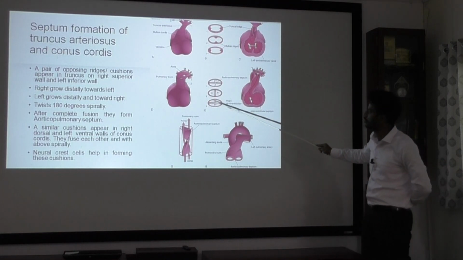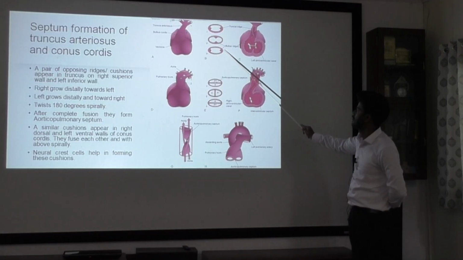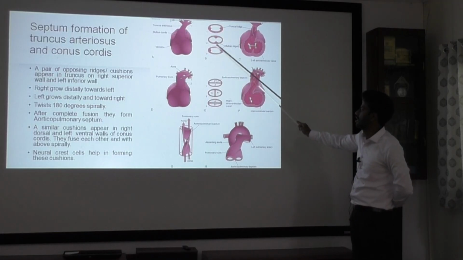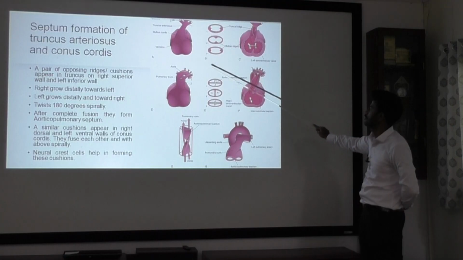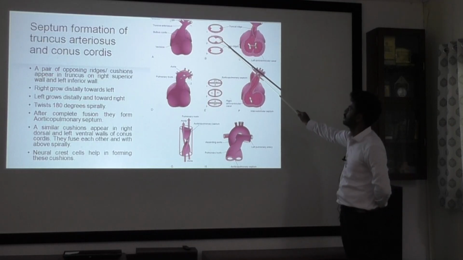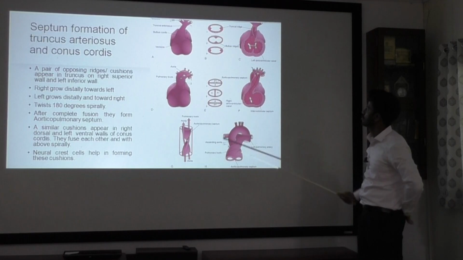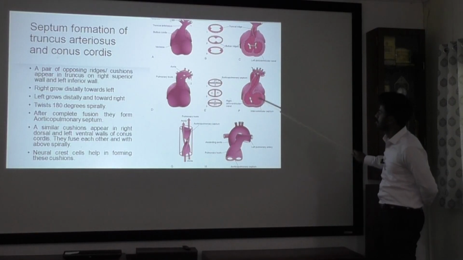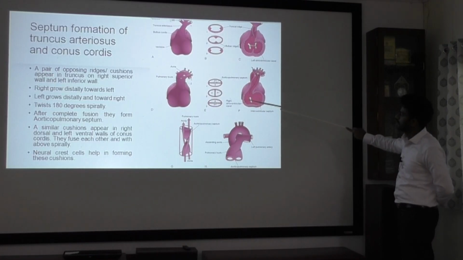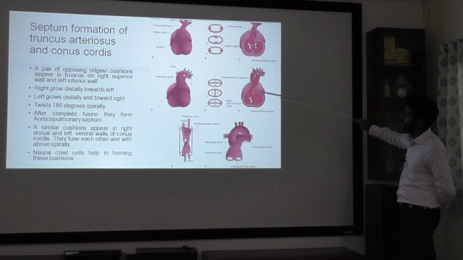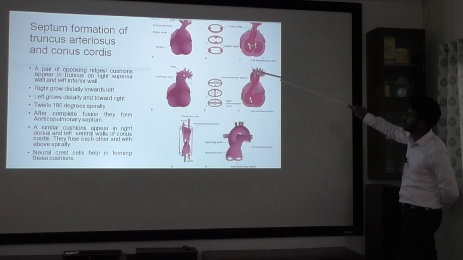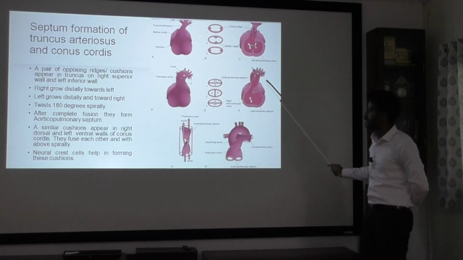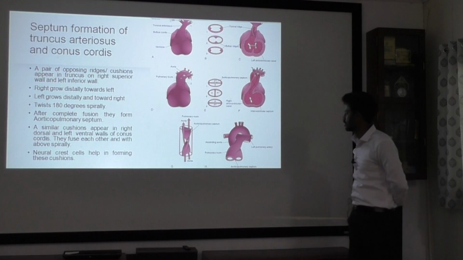Simultaneously in the conus also, there will be formation of ridges in the right dorsal and left ventral walls. They also will grow spirally and fuse with the septum in the truncus. So it will twist about 180 degrees spirally. If you observe, from the right ventricle the outflow tract will go towards the left side to the pulmonary trunk. From the left ventricle, the outflow tract will go towards the right side to the aorta. So this is how the septum forms in the truncus arteriosus and conus cordis.